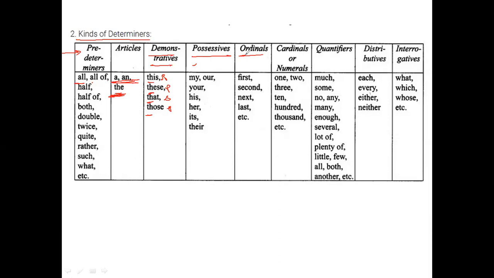All right. Ordinals show sequence in a series. Cardinals is more like numericals; you should have a definite number. Quantifiers is somewhere between ordinals and cardinals. So something that is giving you a quantity, but you are not definitely sure which amount, is quantifiers. Then we have distributives: each, every, either, neither. And interrogatives is simply question-mark sentences.